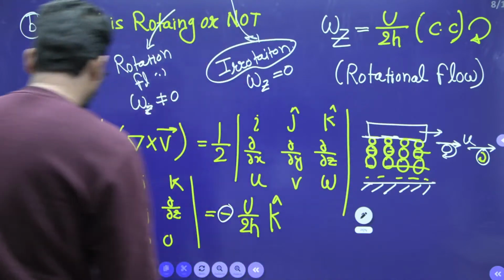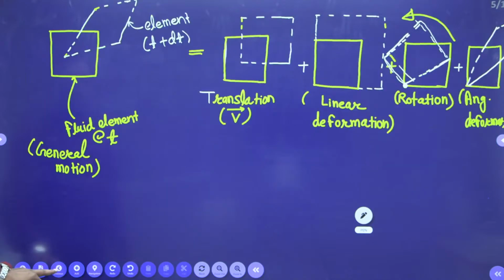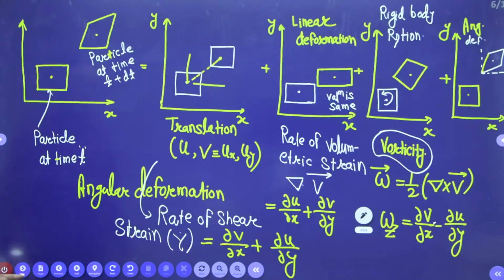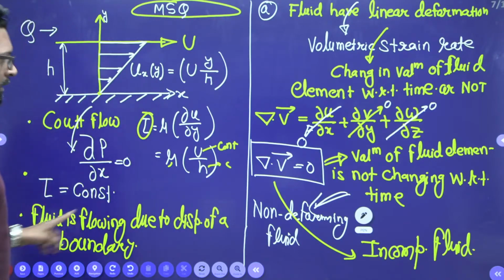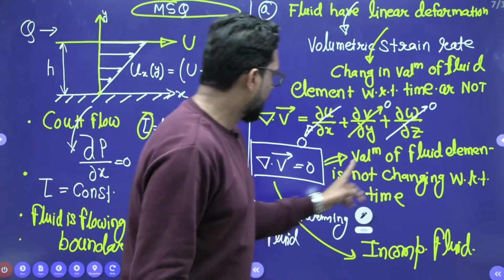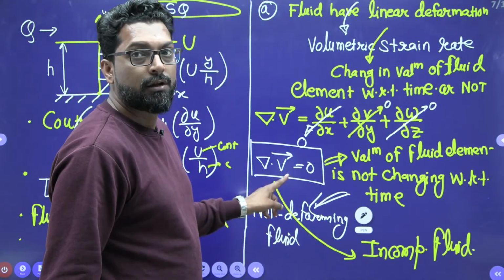Now we have to check the Couette flow. This is your Couette flow. So the Couette flow is a non-deforming fluid. It is not deformation.